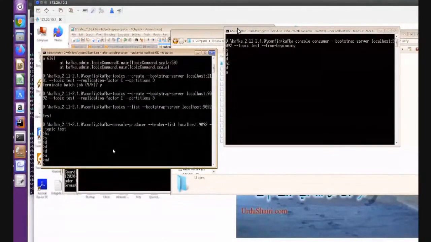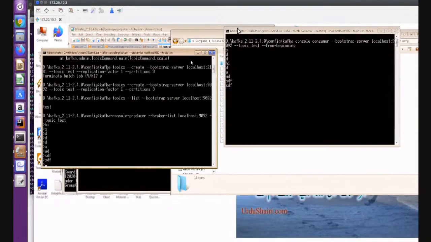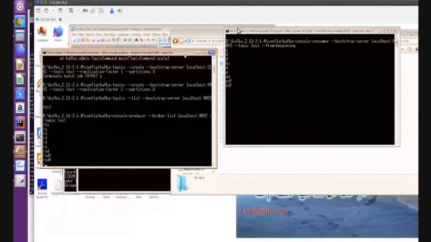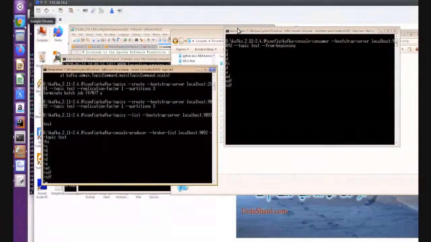You can see the consumer console is getting the data. I hope you understood this lesson today. We will see later how to run multiple brokers on the same machine, hopefully tomorrow. This brings the lesson to the end of this session. Thank you very much.